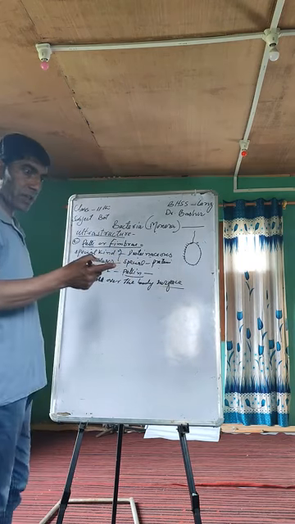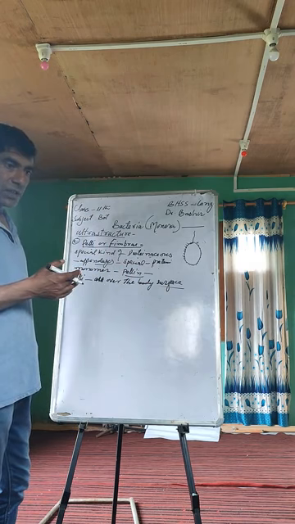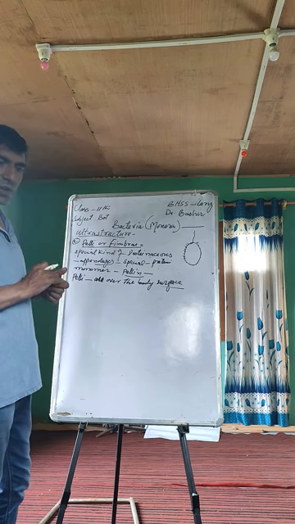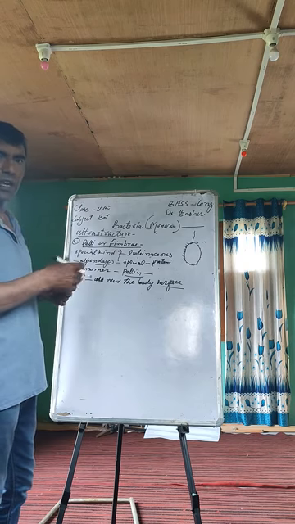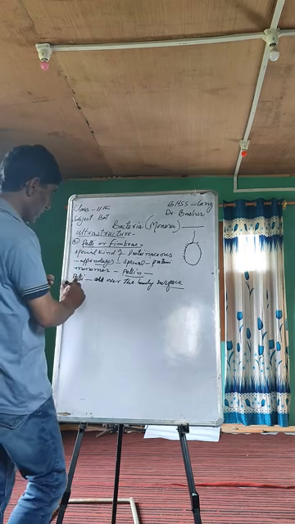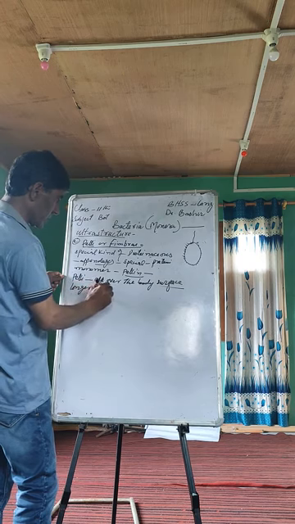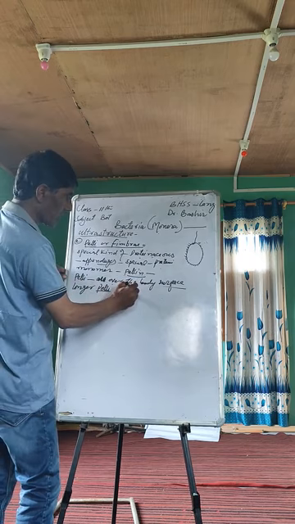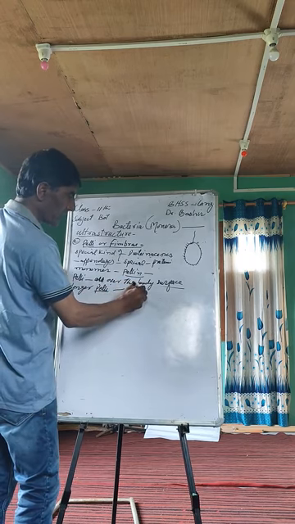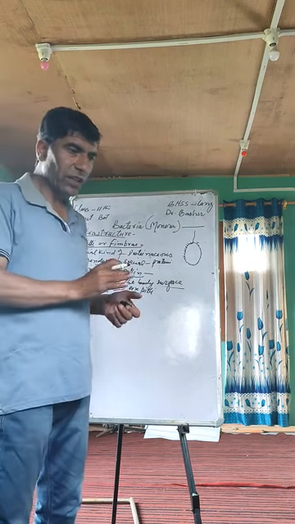What they help: these pili help bacteria in sensing or finding food. But the longer pili, if present, they are considered as sex pili. They help in recognizing the bacteria which are